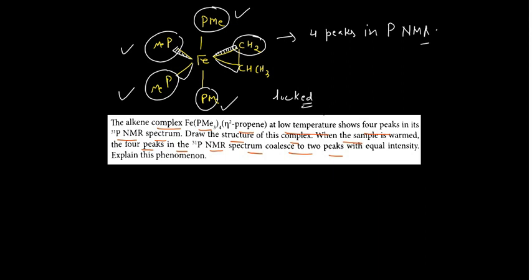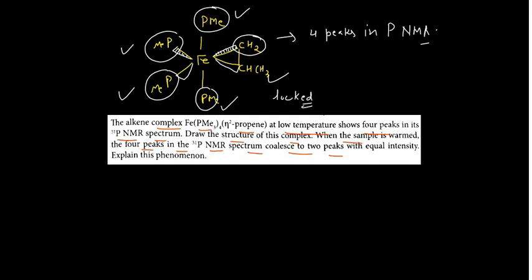This is due to this unsymmetrical propene. Now what happens if you heat the sample? If you heat the sample, this alkene system starts rotating. Due to this rotation, these positions are also changing. These two equatorial and these two axial are also changing their position.